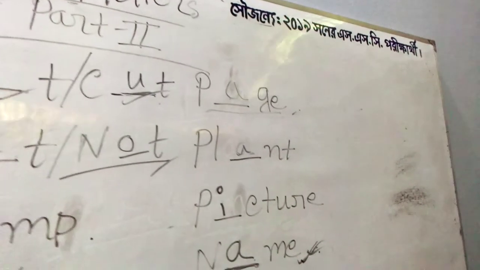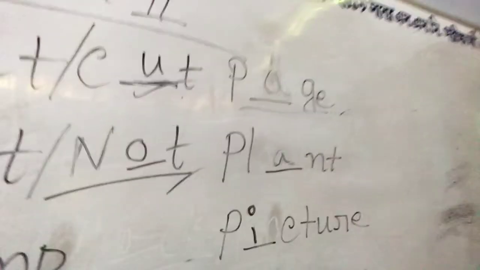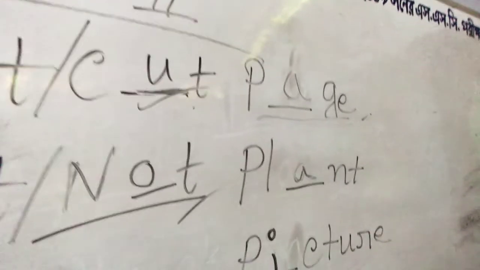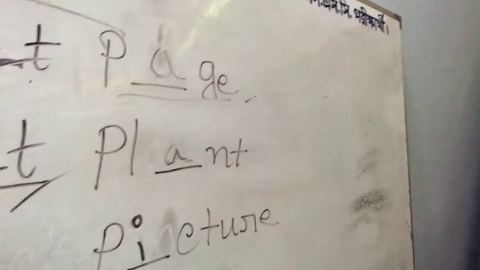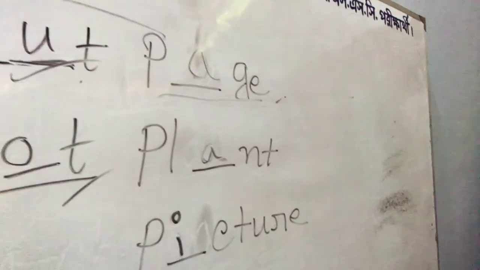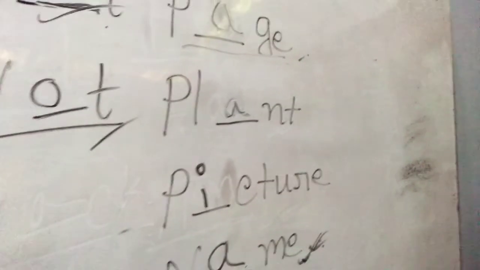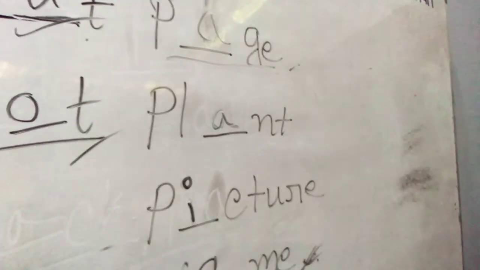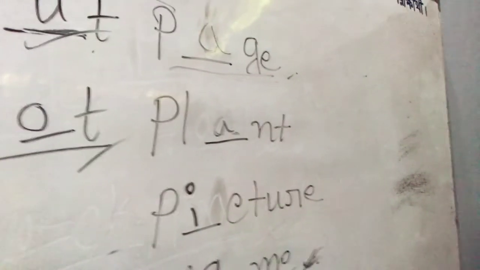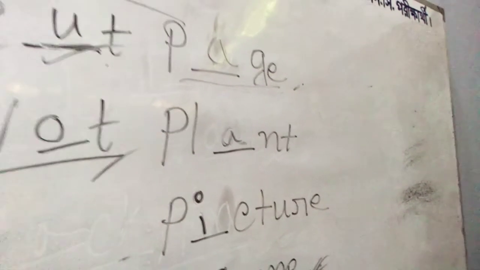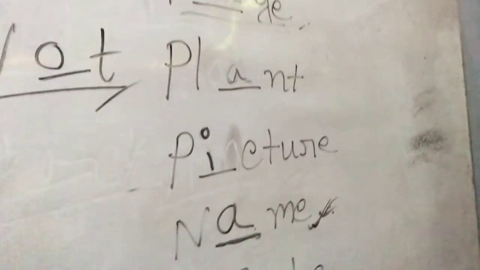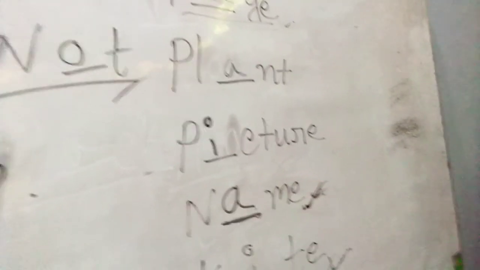Then P dash G-E, if I put here A, it becomes page. What does it become? It becomes page. Page means a sheet of paper. Okay, that means it is the meaningful one. P-L dash N-T, what is it? It becomes P-L-A-N-T, plant. Plant means the tiny baby trees, that means the herb types. Okay, the newly grown plants from the seeds.